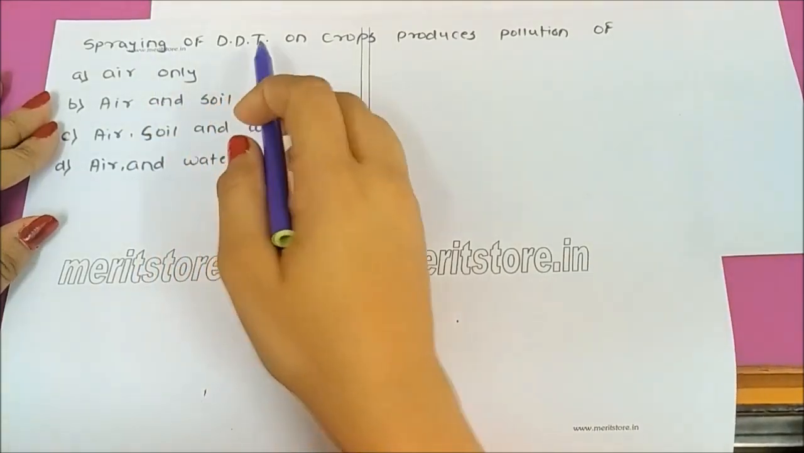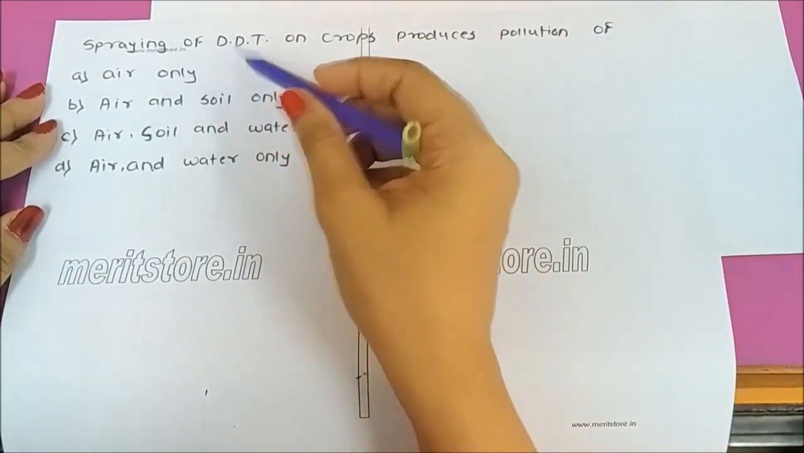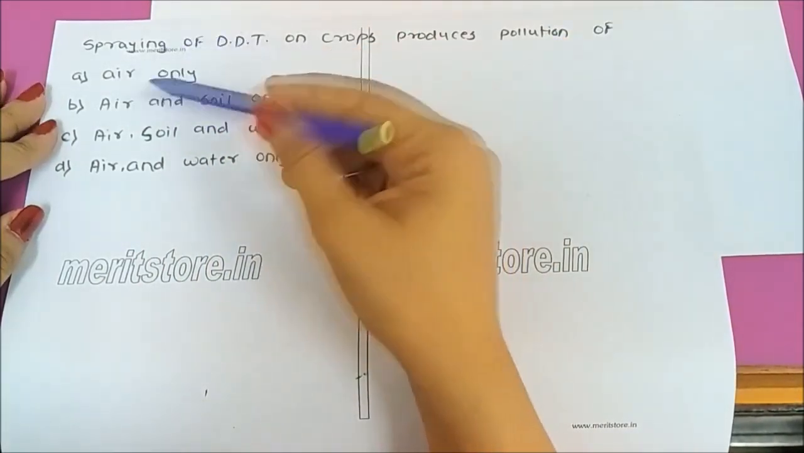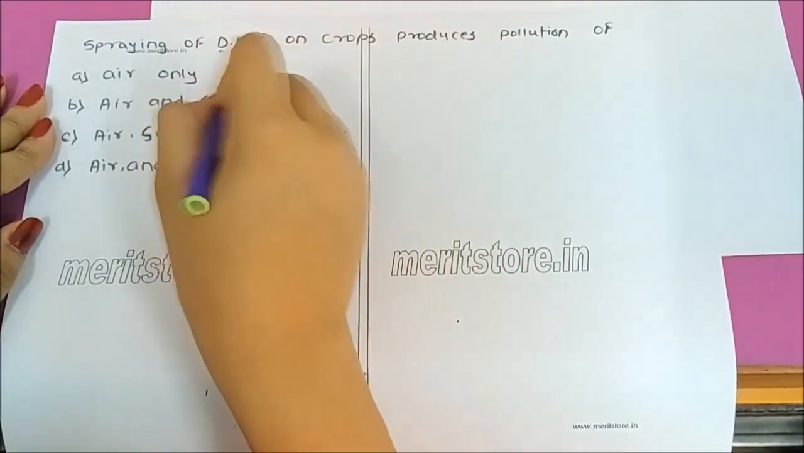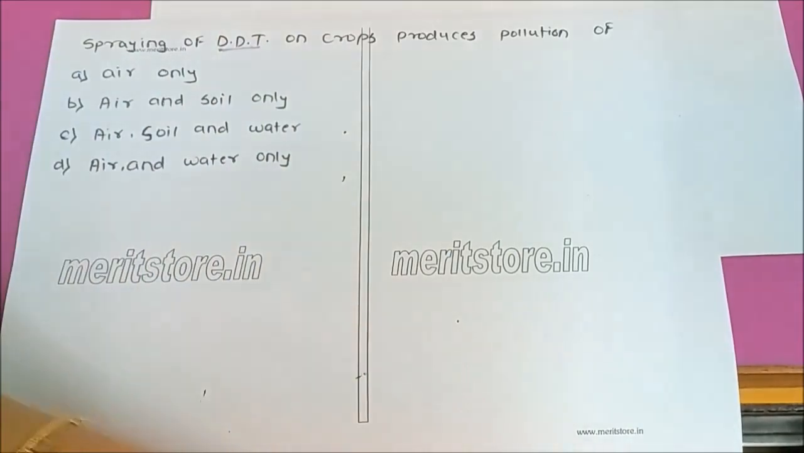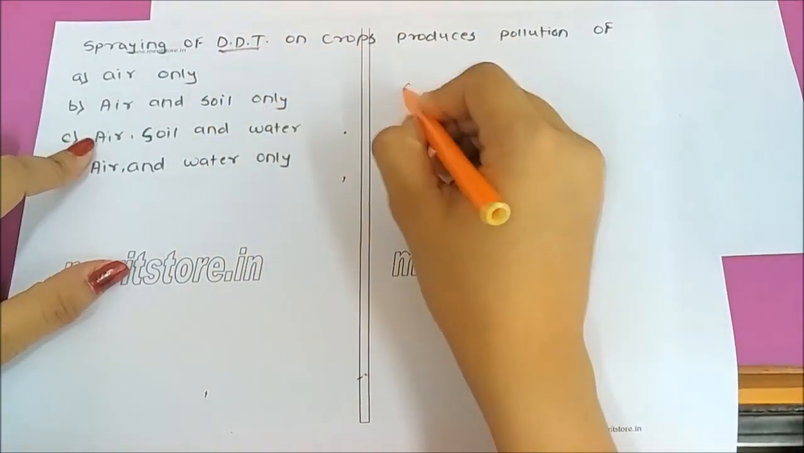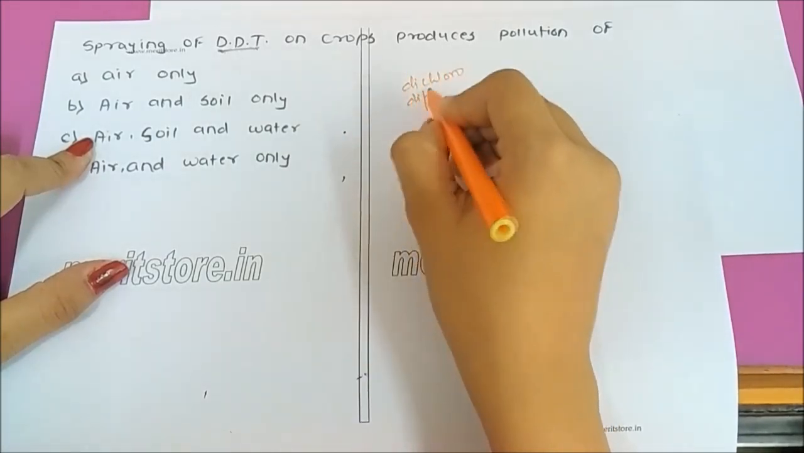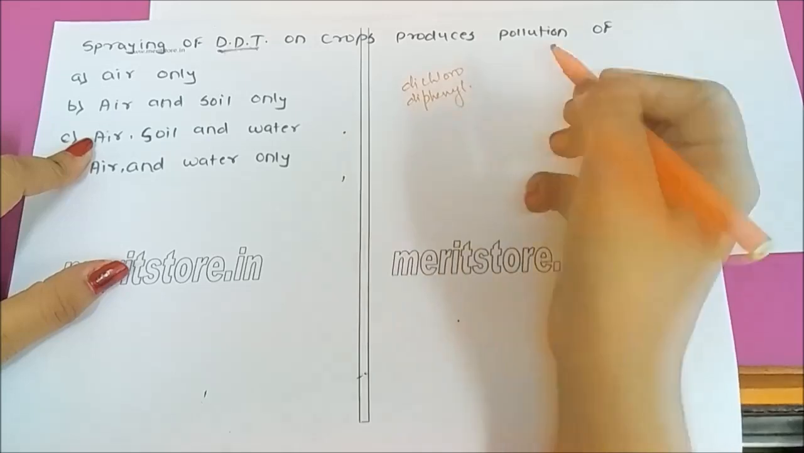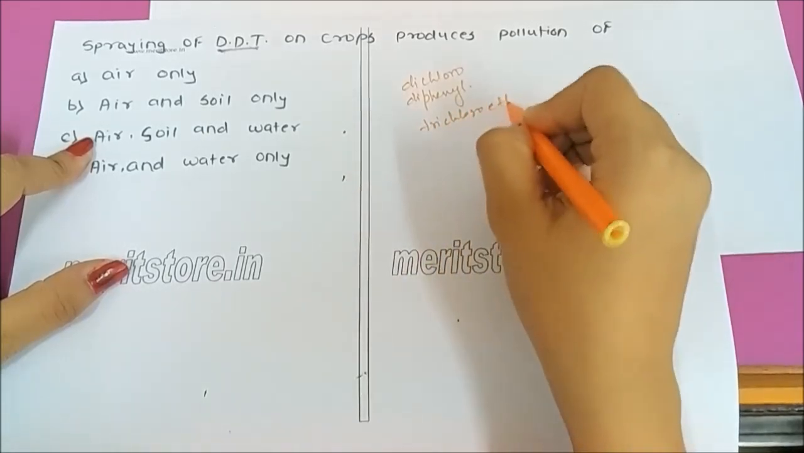Spraying of DDT on crops produces pollution of air only, air and soil, air, soil and water, air and water only. So what is this DDT? DDT is an insecticide that is used to spray on plants. It is dichlorodiphenyltrichloroethane.